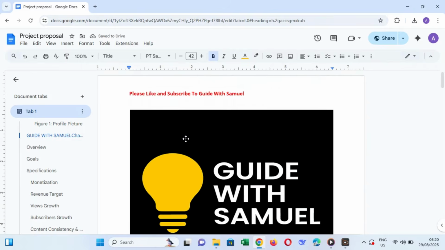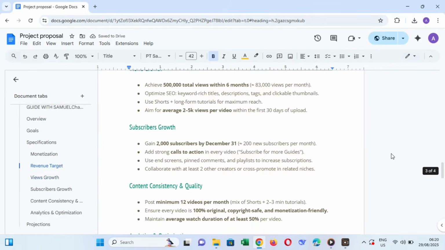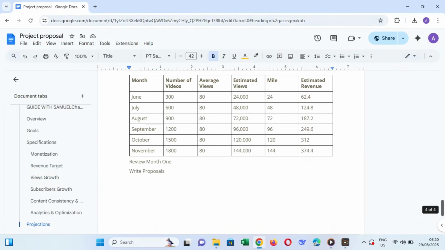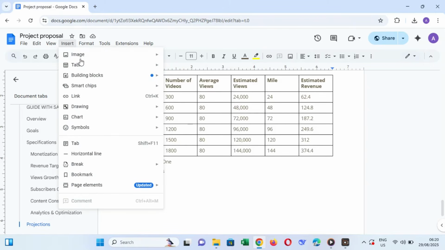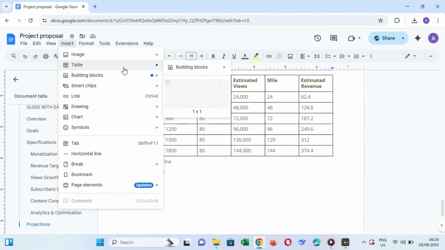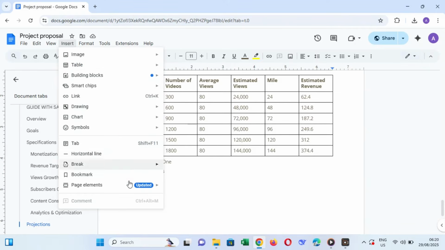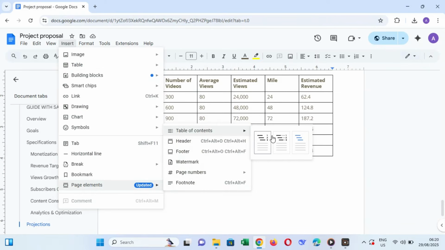Then, place the cursor where you want your table of figures to go, usually after the title or table of contents. Click Insert, Table of contents, and pick the linked style. Choose Google Docs to generate a clickable list of captions you marked as headings.